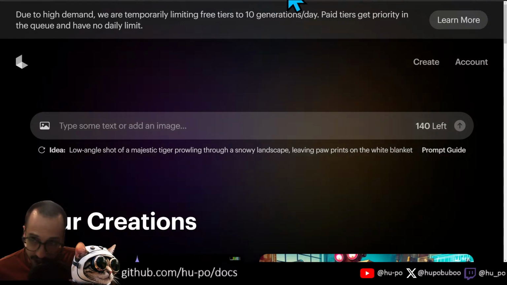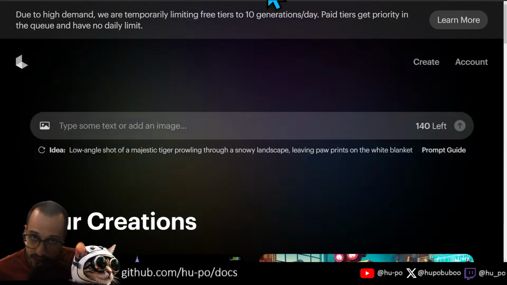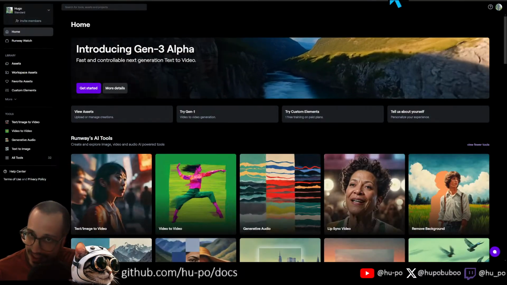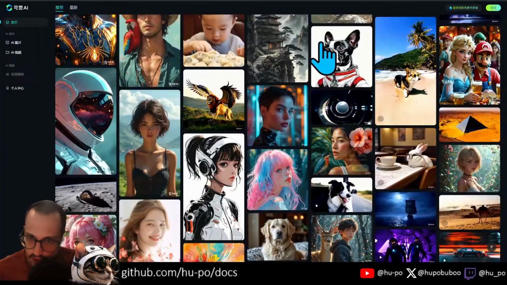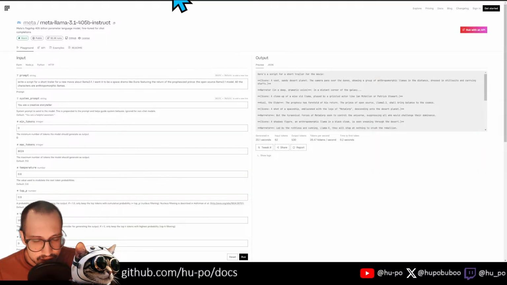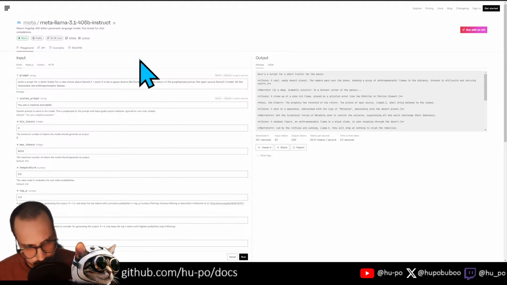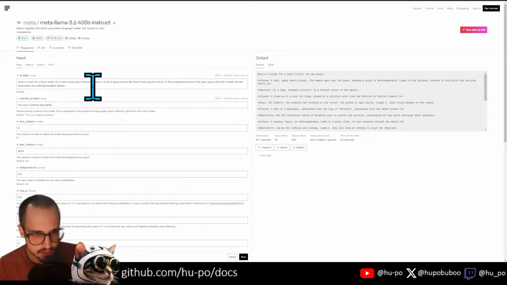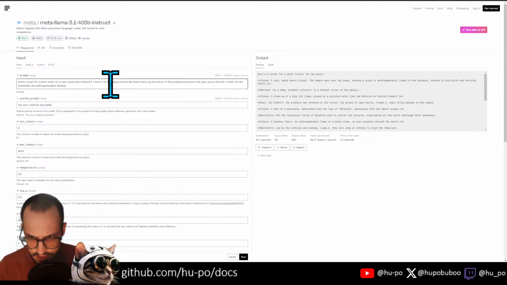I'm going to be using a bunch of different AI content creating tools, specifically Luma Dream Machine, Runway Gen 3. Here I have Kling pulled up. I also have the TTS Playground. And just to organize it all under one project, I'm going to try to make a short video with some speech on it and some music in the background, just to see what the workflow looks like and what we can do.